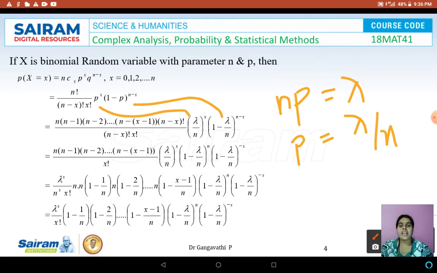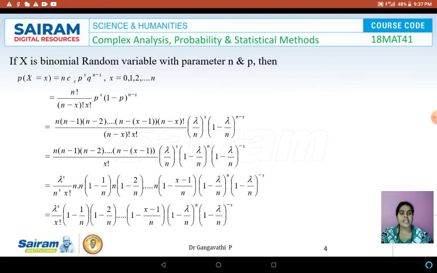Now, further simplifying, this n minus x factorial here and this n minus x factorial cancel. So we have n into n minus 1, n minus 2 and so on up to n minus of x minus 1 by x factorial, and this term as it is, this term also as it is. The power n minus x, we have split as n and minus x, giving 1 minus lambda by n to the power of n, and 1 minus lambda by n to the power of minus x. This is for simplification purposes. Now lambda to the power of x, n power x, and this x factorial we have written here.